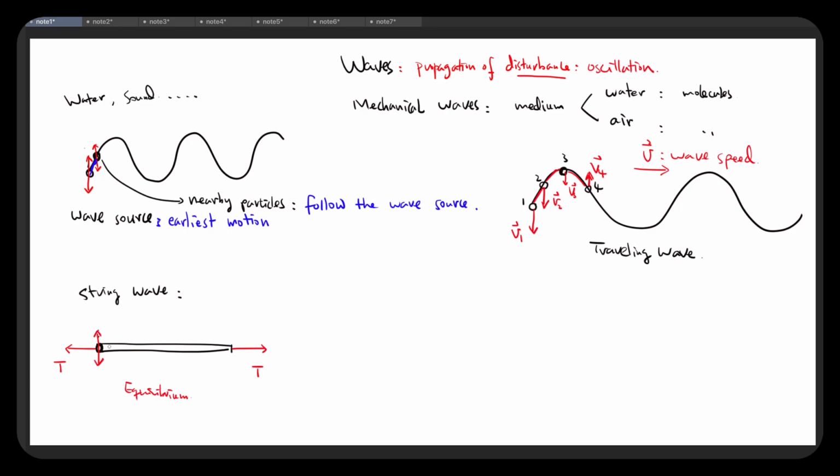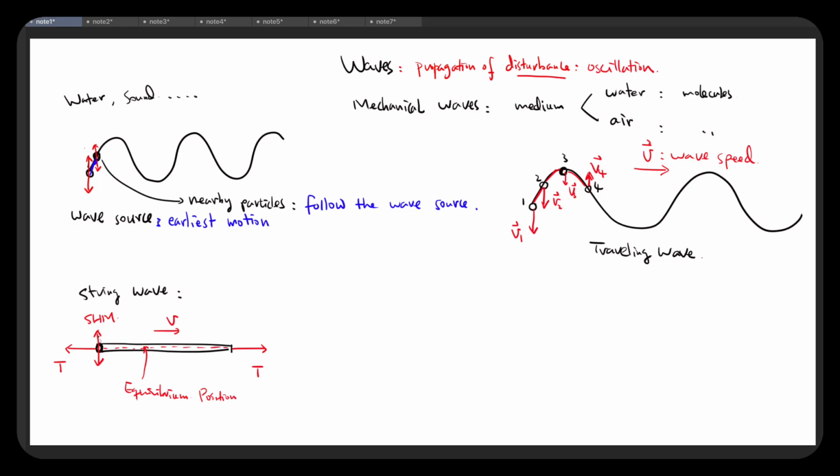Then its oscillation around this horizontal line is simple harmonic motion, and it's going to propagate along this string, along this direction. Okay, and this position, the dashed line here, is called the equilibrium position.